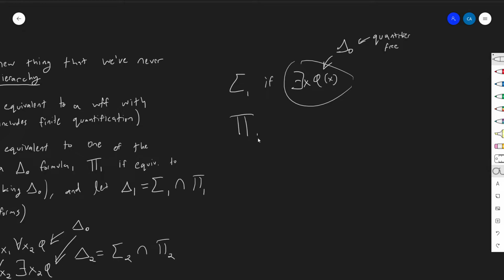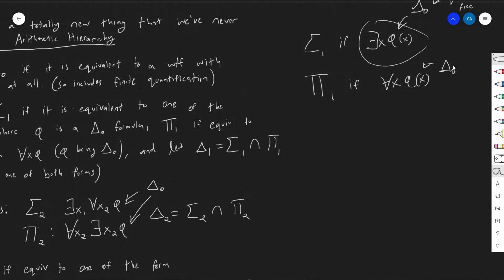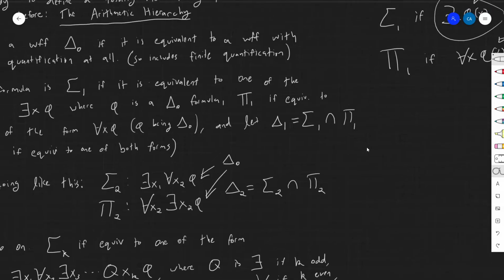Pi 1 is for all x phi of x. So same thing, right? This is delta 0. So basically you're building sigma 1 and pi 1 out of the delta classes, the class before that, the level underneath that.